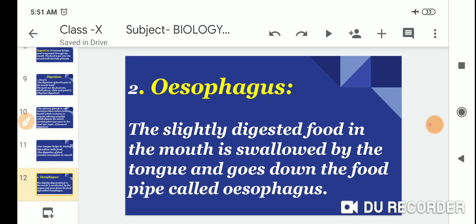Second step, the esophagus, the food pipe. The slightly digested food in the mouth is swallowed by the tongue and goes down the food pipe, which is called the esophagus.